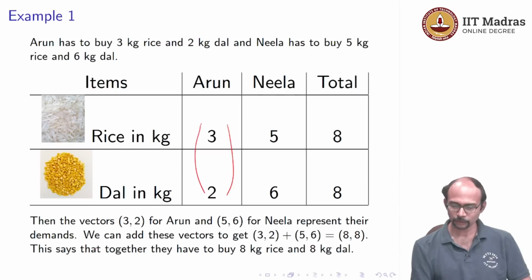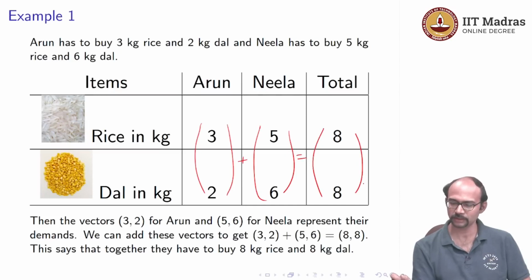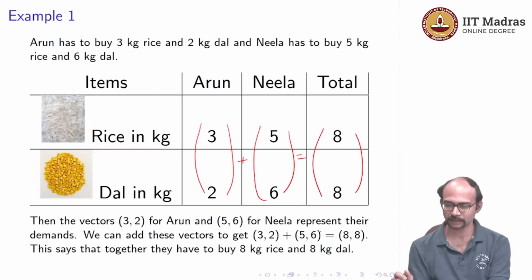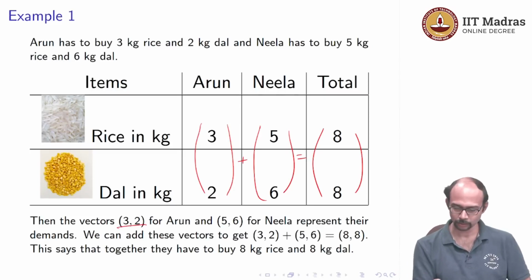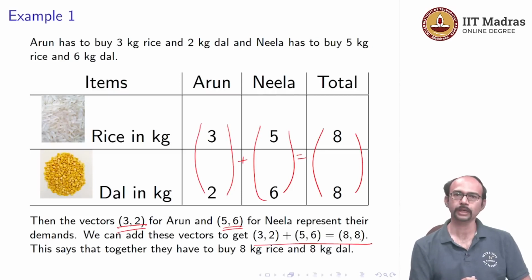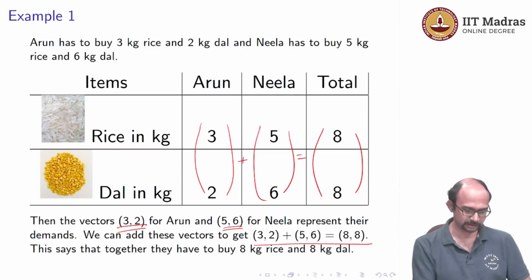Okay. So, we can add these vectors. How do we add them? We add them component wise, exactly the way we have done over here. So, when I add this, I do 3 plus 5 which is 8 and 2 plus 6 which is 8, and that is how I get this column vector, and instead we have just written these in terms of rows below. So, together they want to buy 8 kgs of rice and 8 kgs of dal. Okay. This is a pretty simple example.